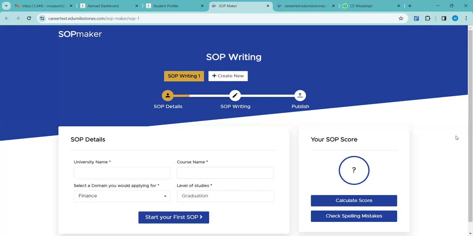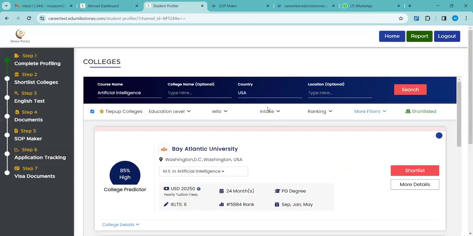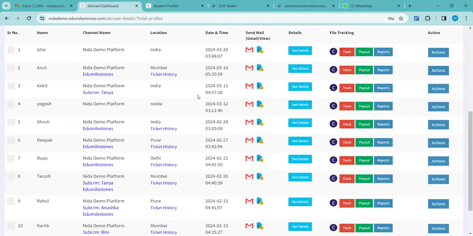Ma'am, just one question. So this blocking and unblocking can only be done at profile level. Suppose I have done SEO for my website and integrated the API, and a random candidate comes on my website and starts attempting the profiling. Then he will get the report and all. Obviously, if he fills the profiling, he will get the report.